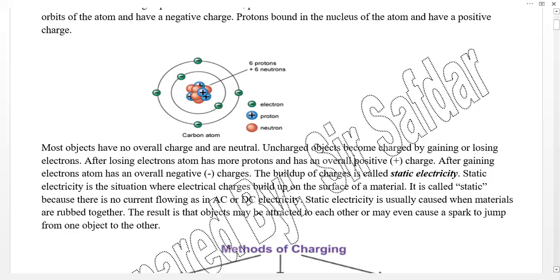When we combine two charged objects, the charges will rapidly join together, so it causes a spark.